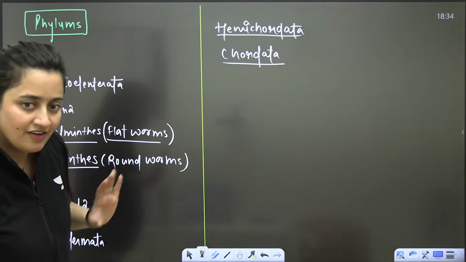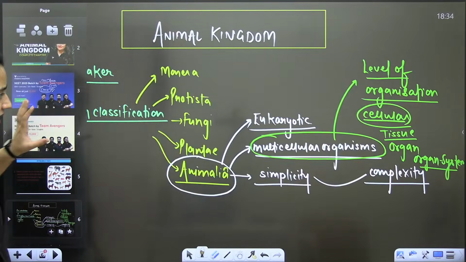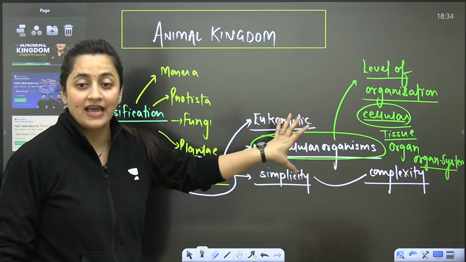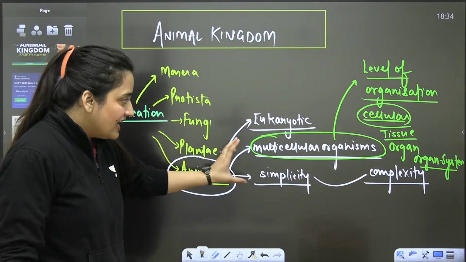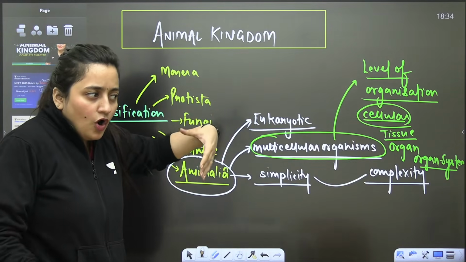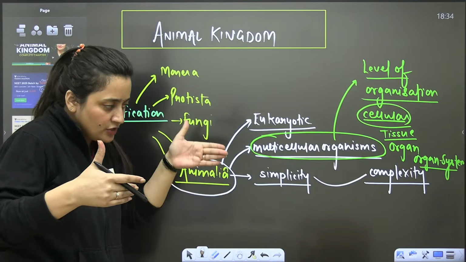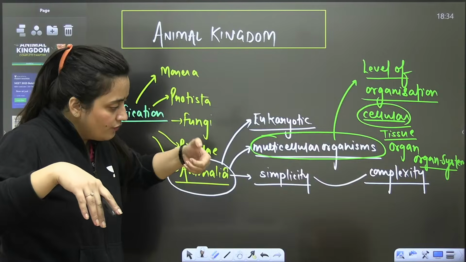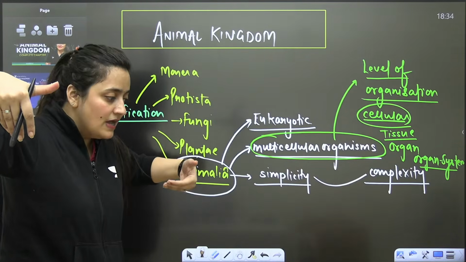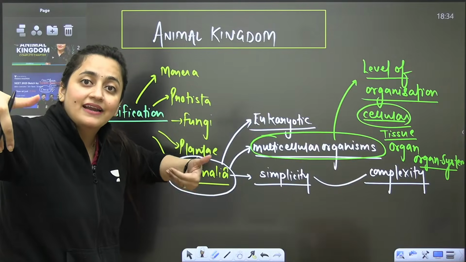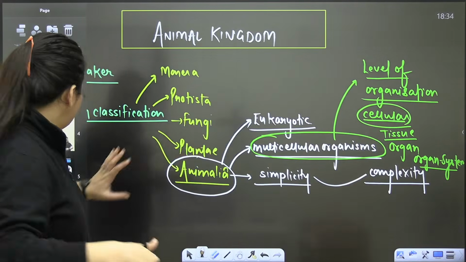Okay, 11 phyla. Now see, we are talking about the animal kingdom, and we know that multicellular, eukaryotic organisms are going to be there. When we talk about all these 11 phyla, we will move from the level of simplicity to complexity. We'll start from the primitive, basic characters, and that's how we are going to move.